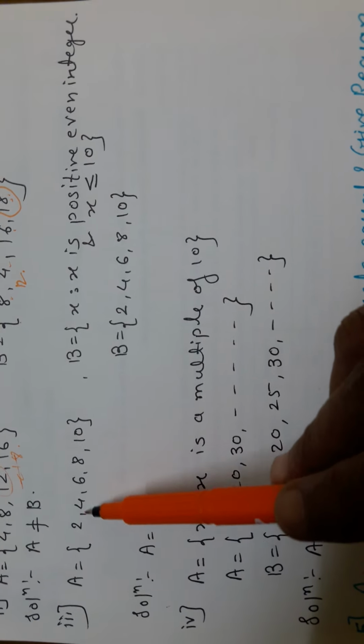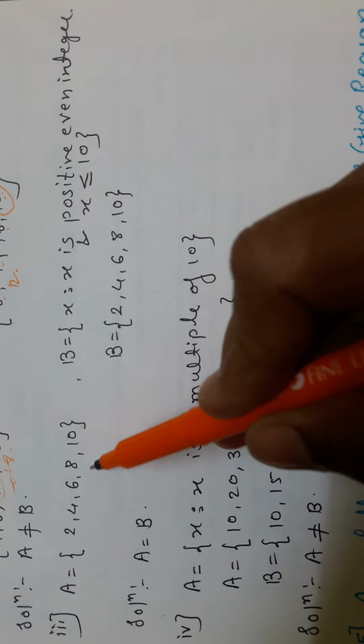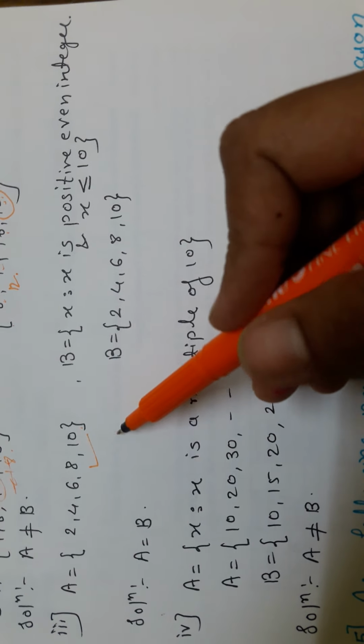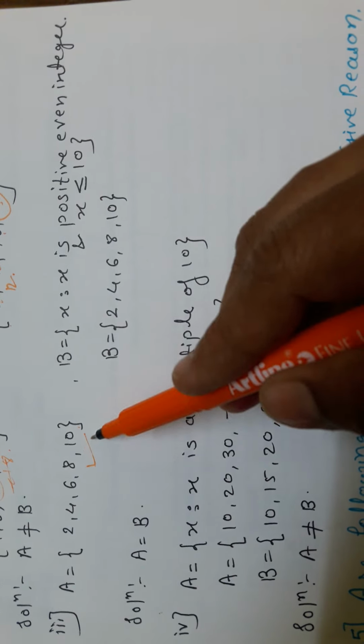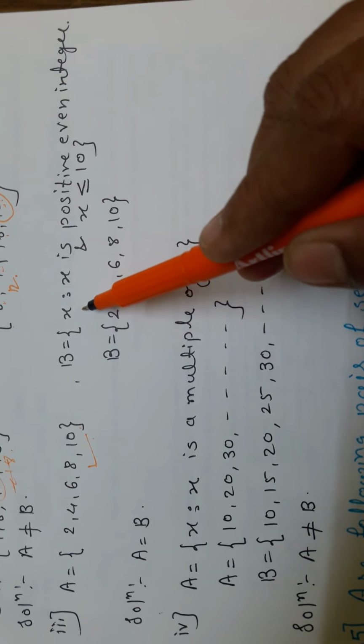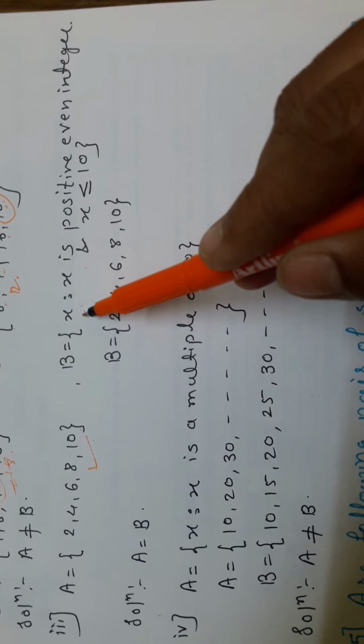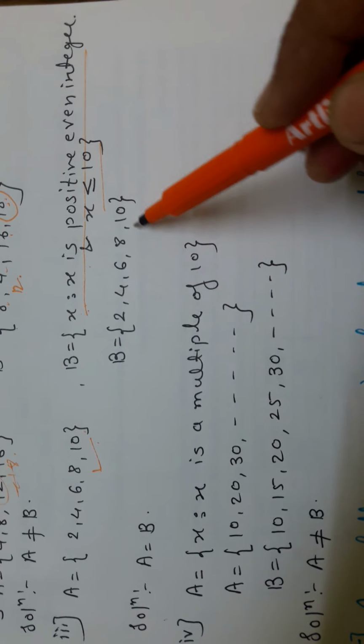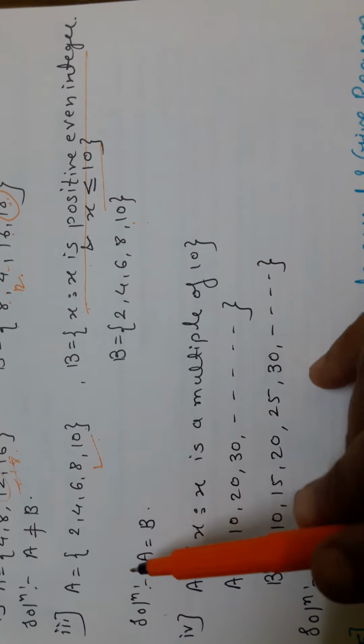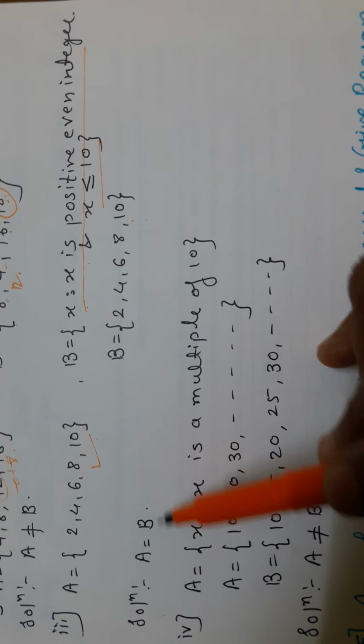Third: A is equal to {2, 4, 6, 8, 10}. This set is in what we call roster form. And set B they have given in set builder form. So first of all we have to convert this set builder form into roster form. Then only we can tell whether A is equal to B or not.